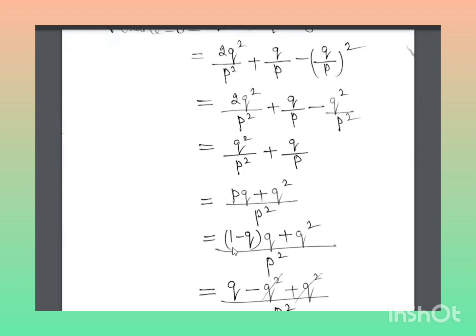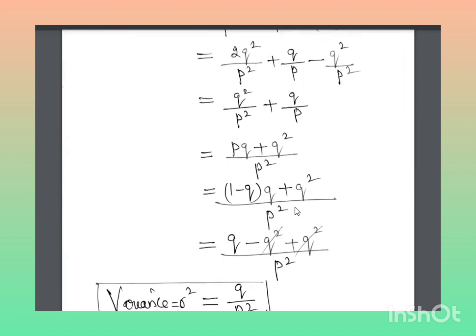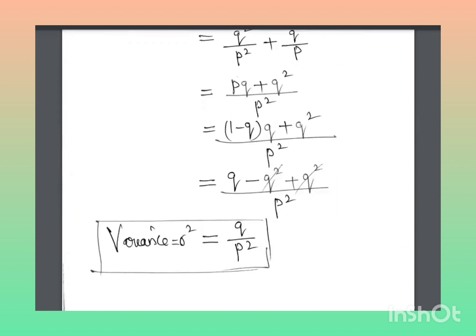P can be written as 1 minus q. So (1 minus q) into q plus q square, divided by p square. Now you have to multiply 1 minus q into q. 1 into q is q, minus q into q is minus q square, plus q square divided by p square. Minus q square plus q square cancelled. So q divided by p square. So variance sigma square is equal to q divided by p square. Okay, so this is the answer. Thank you.